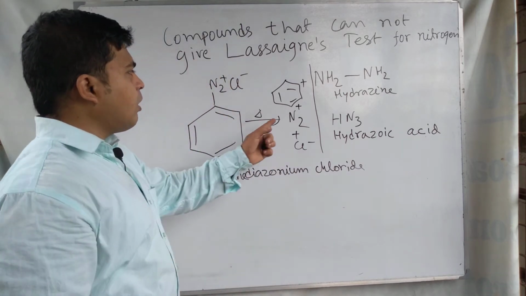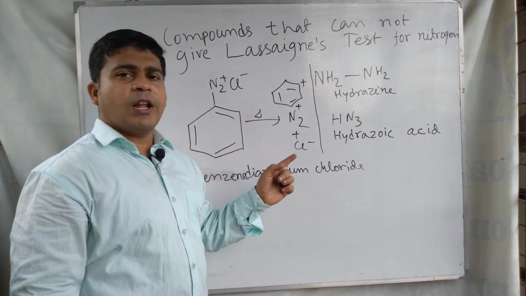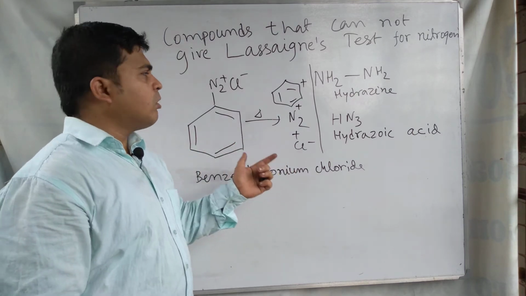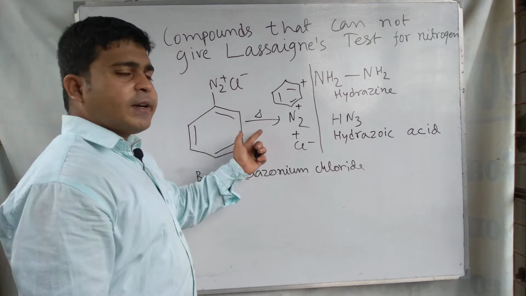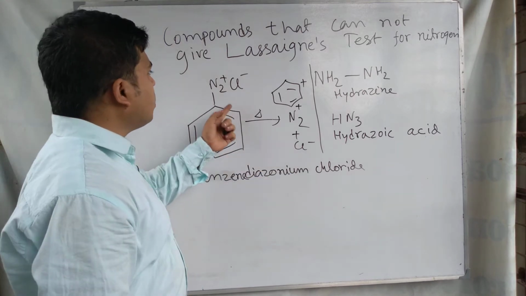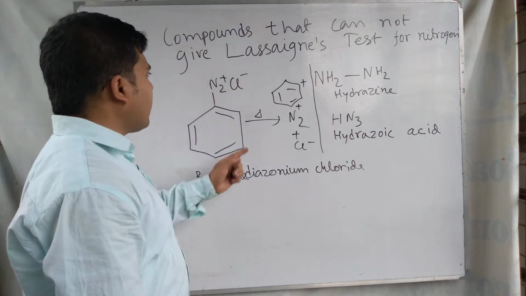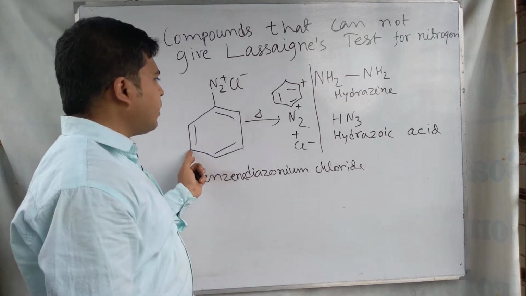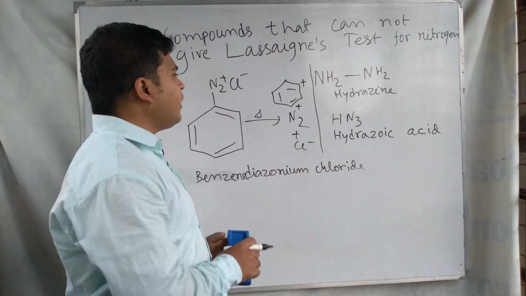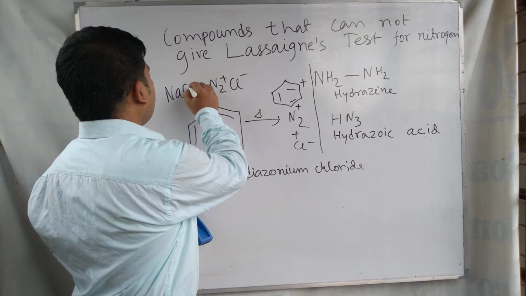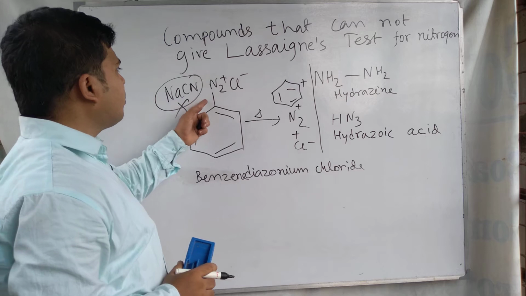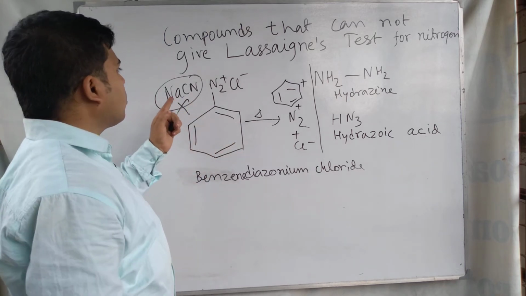In the Lassaigne test, we heat the sodium metal and the organic compound together. At that time the nitrogen present in benzene diazonium chloride will evolve as nitrogen gas, and as the nitrogen is evolved as nitrogen gas, sodium cyanide cannot be formed in the Lassaigne extract.